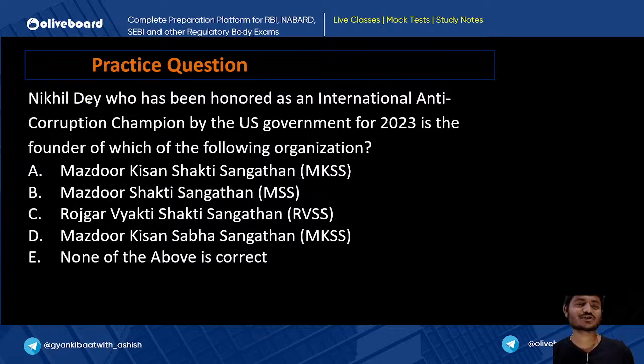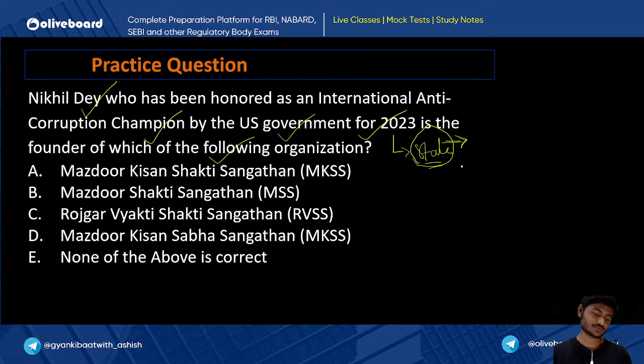Now, the practice question. Nikhil Dey, who has been honored as an international anti-corruption champion by the US government for 2023, is the founder of which of the following organizations? He has been given the award by the US government for 2023 as the international anti-corruption champion. So which organization has he founded? And secondly, Nikhil Dey belongs to which state? Can any one of you tell me which state he belongs to? The US has given him the award, he is an anti-corruption champion.